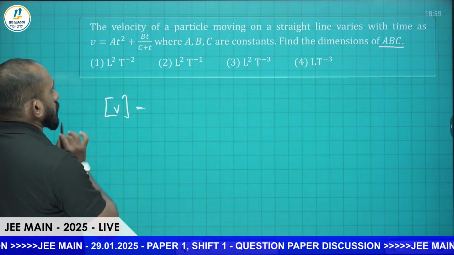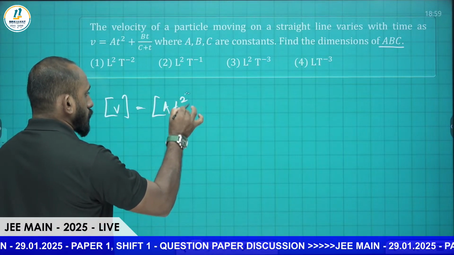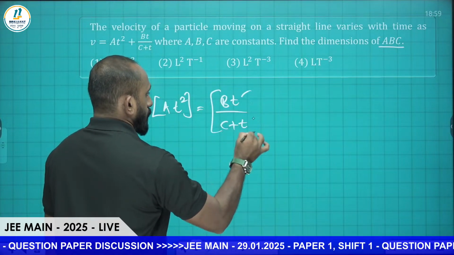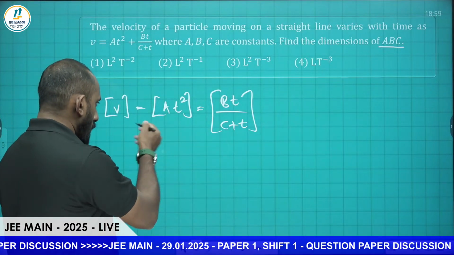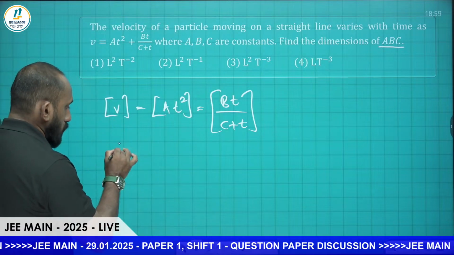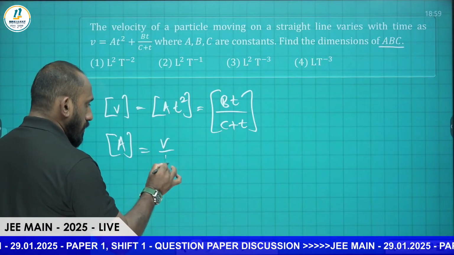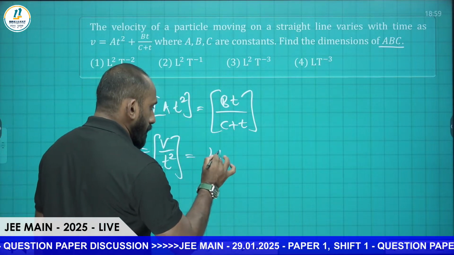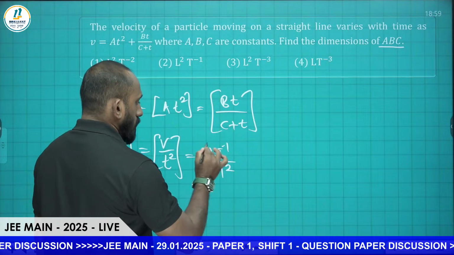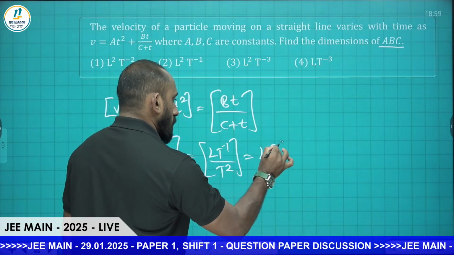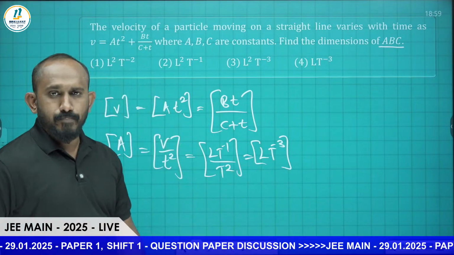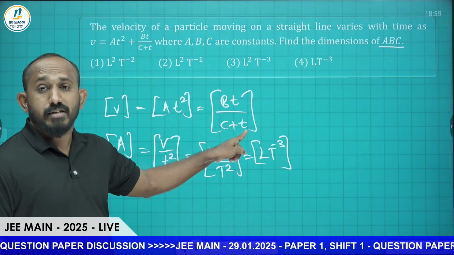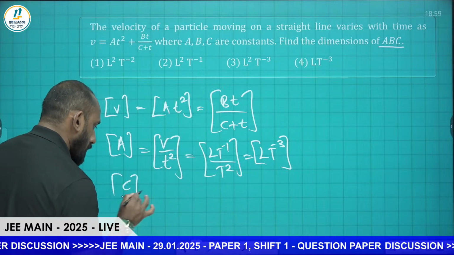So the dimension of V, velocity, will be equal to the dimension of A t square, which will be equal to the dimension of b t by c plus t. All have the same dimensions. So A t square and V have the same dimension. So the dimension of A will be V by T square. V is velocity, that is L T power minus 1, and T square is T square, so that is L T raised to minus 3. That is A. Now in b t by c plus t, C is added with T, so C and T have the same dimension. So the dimension of C is T only.